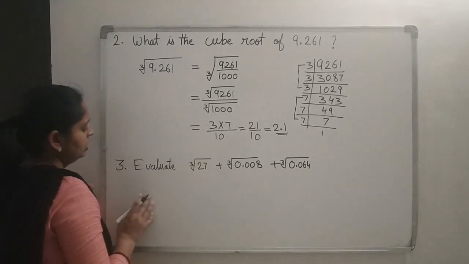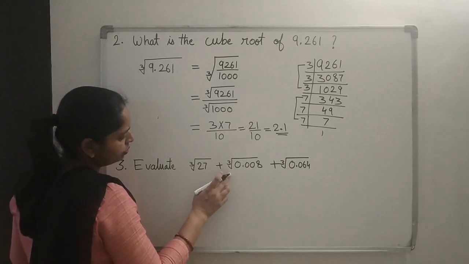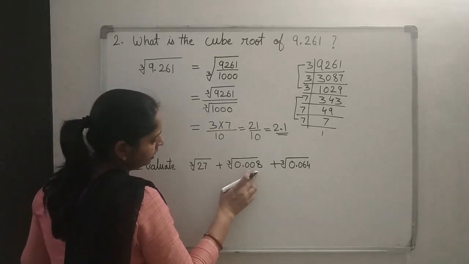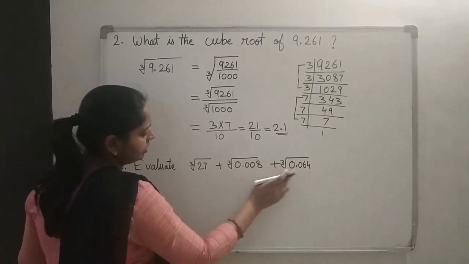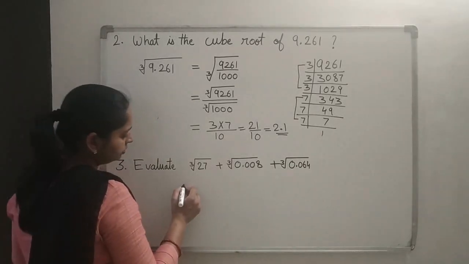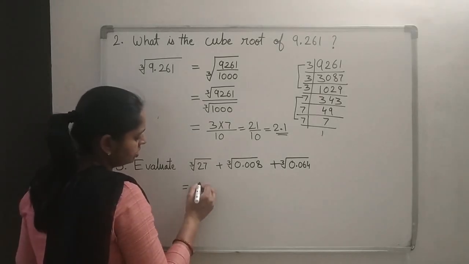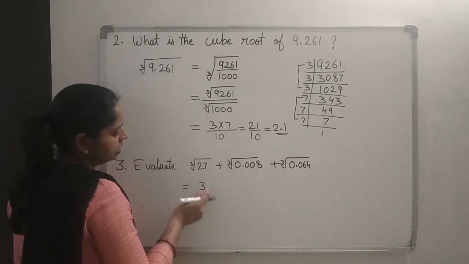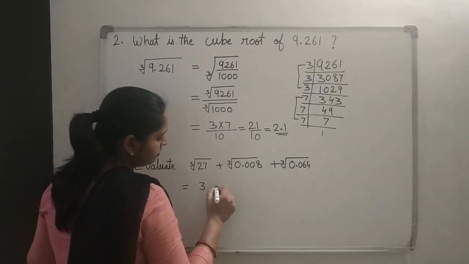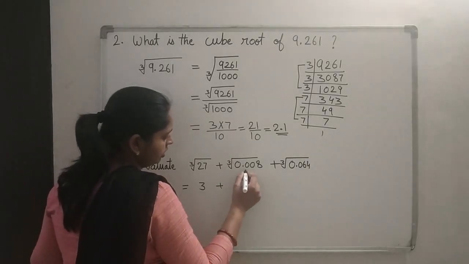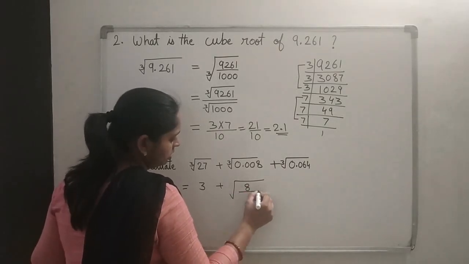Right? And third question you are having as evaluate cube root of 27 plus cube root of 0.008 plus cube root of 0.064. Again you can see that we are having a decimal number. So how can we solve? This will be equal to cube root of 27 is how much? 3, right? 3 3s are 9, 3 9s are 27. So 27 cube root we already know. For this, cube root of 0.008 will go for 8 upon how much?